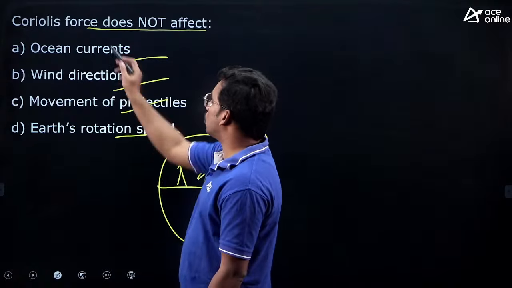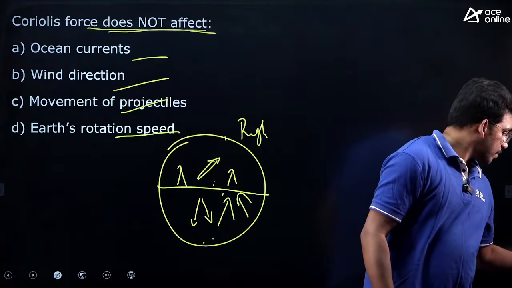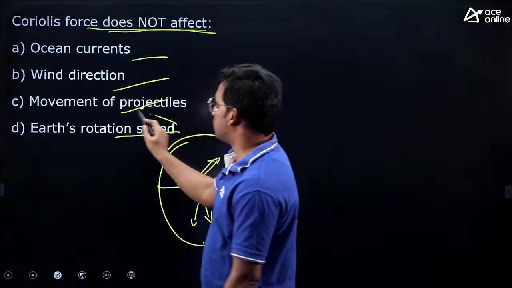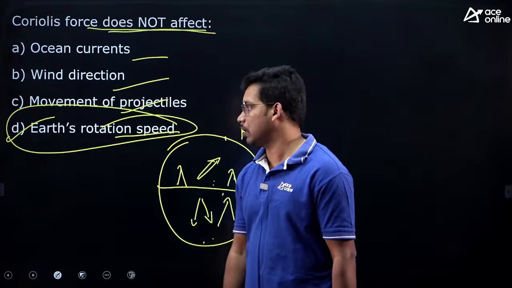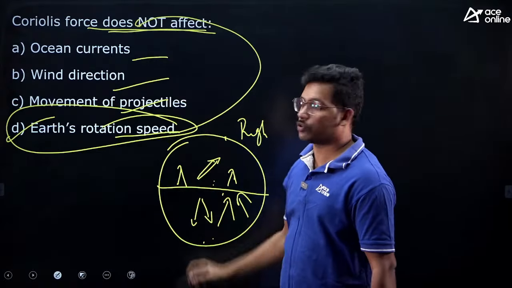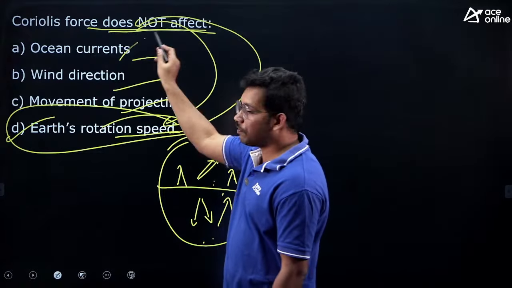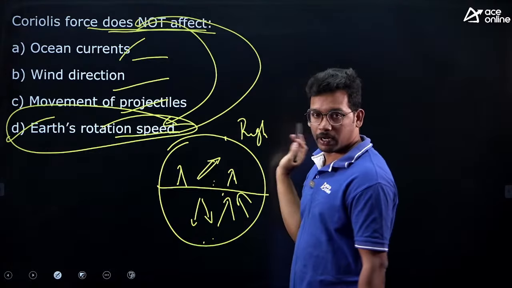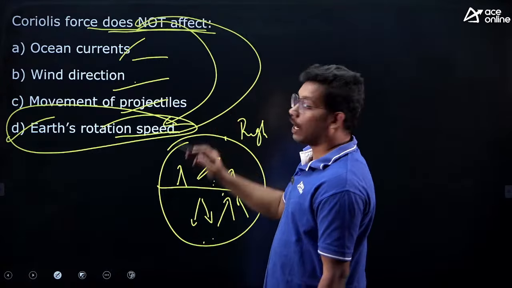Now it is saying Coriolis force does not affect what? Earth's rotation speed. Correct. Very, very good. I thought you would get confused even after the explanation. Actually, Earth's rotation is causing Coriolis force, not Coriolis force causing Earth's rotation. It is drifting ocean currents, that means the movement of water in the oceans, wind direction also, and projectiles.